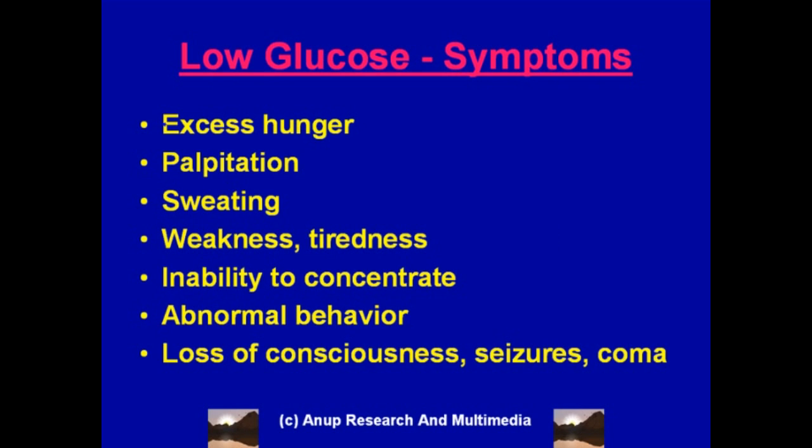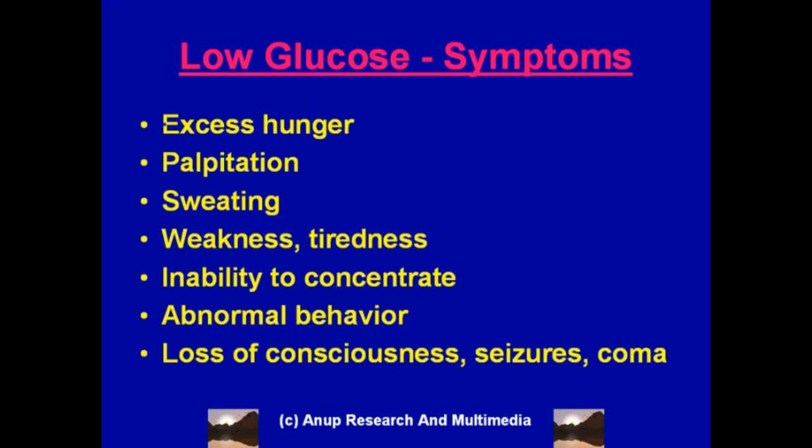What happens when the glucose levels become low in the blood or in the cell? There is excessive hunger, palpitation, sweating, weakness, tiredness, inability to focus or concentrate, abnormal behavior even like a psychiatric patient, loss of consciousness, and even seizures, coma, and death can occur.